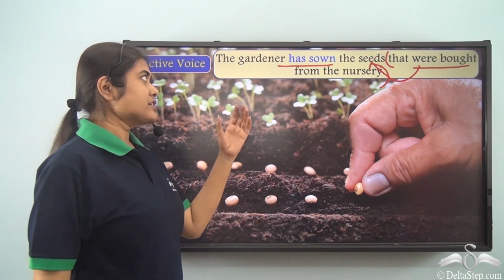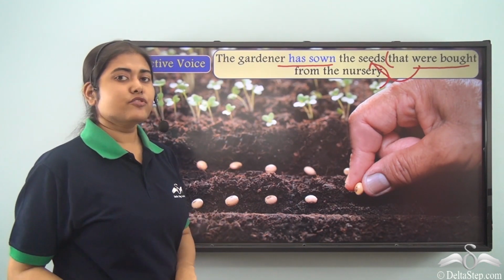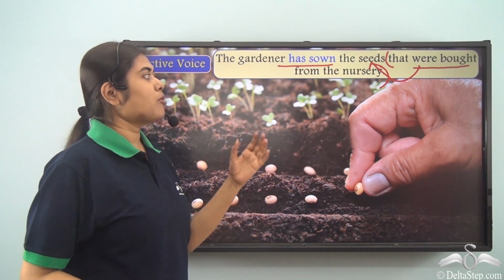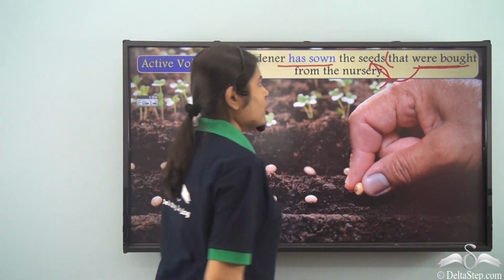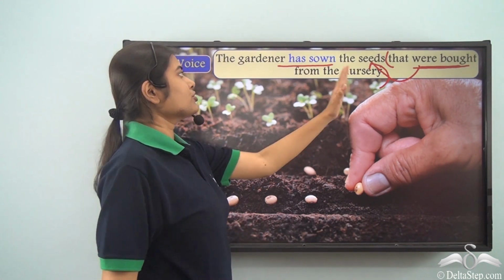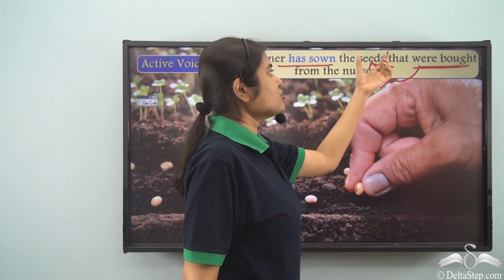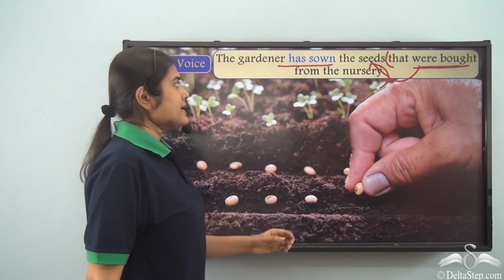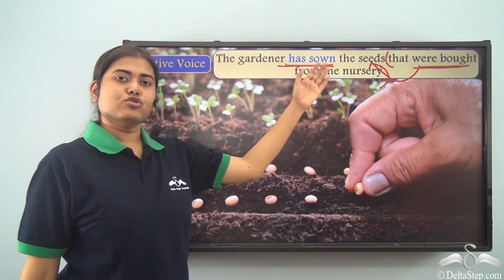So, if I question what has the gardener sown, my answer would be the seeds that were bought from the nursery. So, this verb were bought has no relation to the other part of the sentence. It is only related to this noun, and hence the main verb of the sentence is has sown.